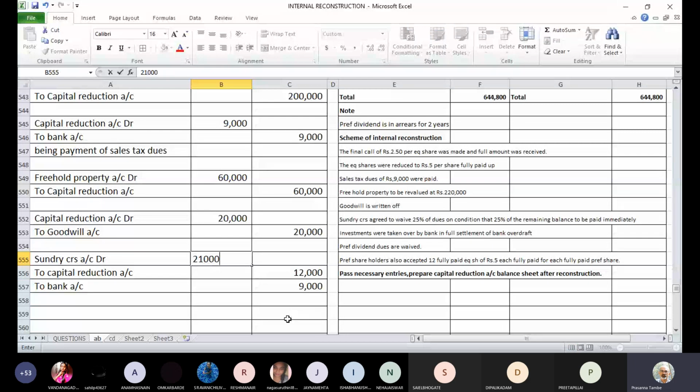Okay. If you want the calculation, I'll write here in brackets: 25% of 48,000 minus 12,000, that is 36,000.